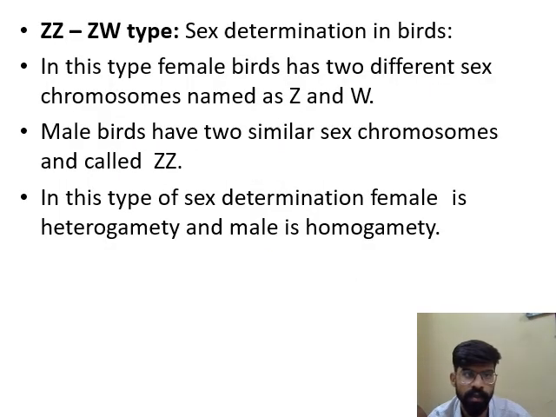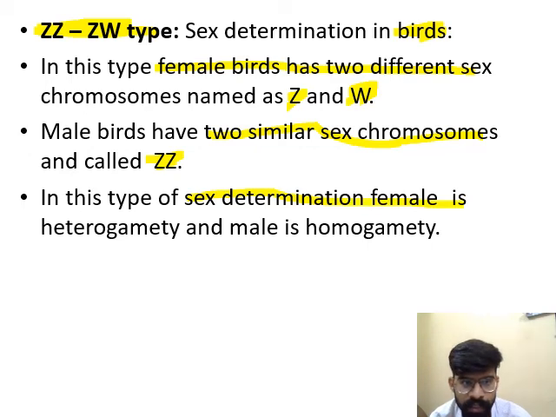Next is ZZ and ZW type. This sex determination takes place in birds. In this type, female birds have two different sex chromosomes named Z and W. Male birds have two similar sex chromosomes named ZZ. In this type of sex determination, female is heterogamety and male is homogamety.